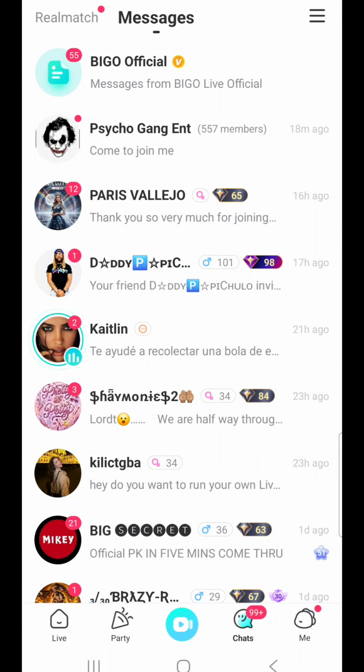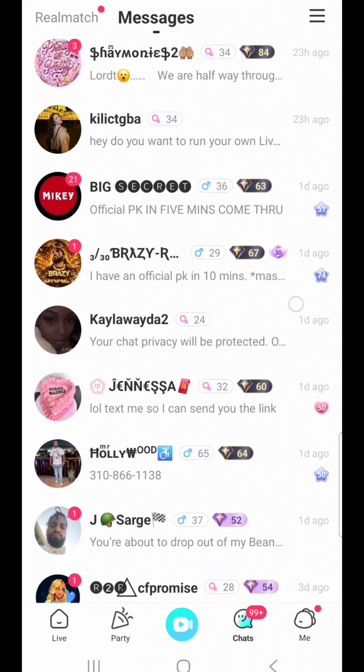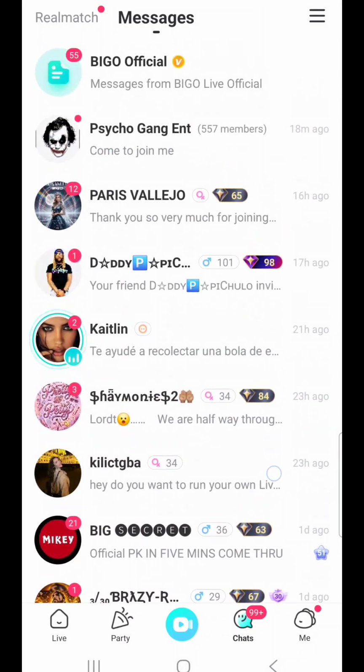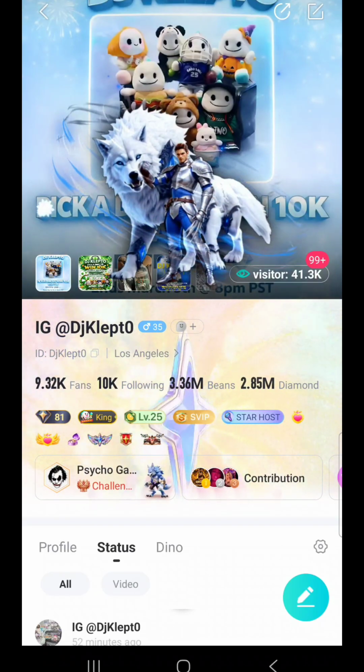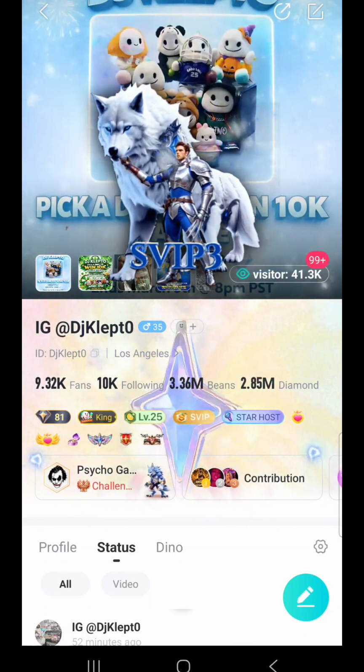Last but not least, all the other messages below are all the other people on Bigo that are sending you messages. This button right here, the Me button, this is going to be your main screen for everything about your profile. Right here, you're going to see my name is IG at DJ Klepto. But if you click on the top right corner, it shows a settings icon and a little person with 3 lines. Click on that little person with 3 lines for me, and it is going to show you your main profile.